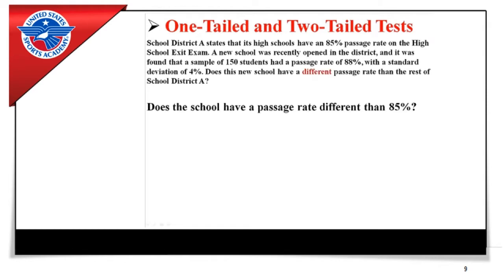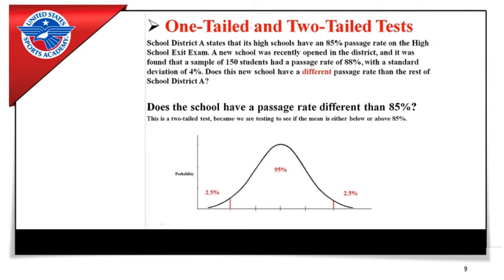So the question right here is, does the school have a passage rate that is different than 85%? This is a two-tailed test because we're testing to see if the mean is either below 85% or above 85%, because it just has to be different. So if the alpha was 0.05, then our distribution would look something like this, with tails on either side